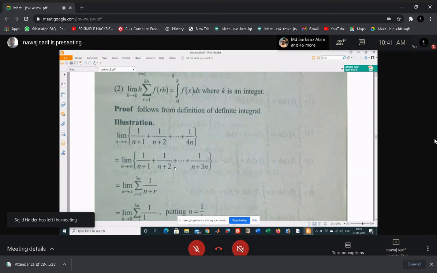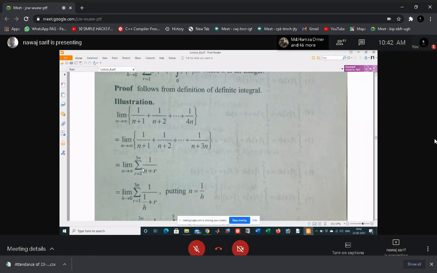So this means you can write this sequence as the sum, as n tends to infinity, of 1 by n plus r, with r ranging from 1 to 3n. So this sum and this one are both the same.